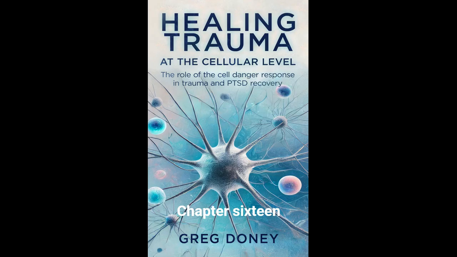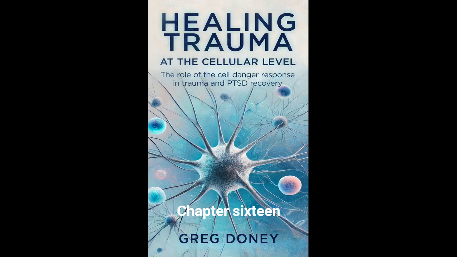Mitochondrial dysfunction and cancer metabolism. In the early stages of the CDR, mitochondrial function shifts to a state where energy production is reduced. Mitochondria, which typically produce energy through oxidative phosphorylation, switch to glycolysis, a less efficient form of energy production. This metabolic shift, known as the Warburg effect, is a hallmark of cancer cells, which prefer glycolysis even in the presence of oxygen. By using glycolysis, cancer cells create an environment conducive to rapid growth, survival, and immune evasion.